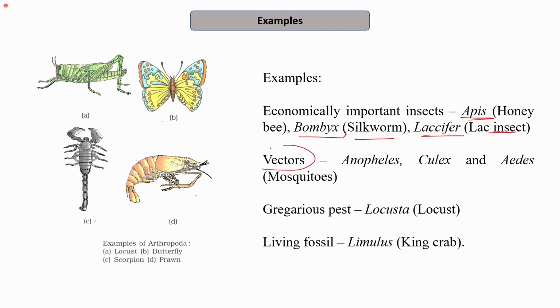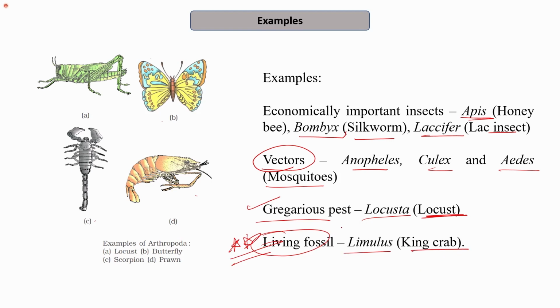Next are the vectors that carry the disease-containing organisms, for example, Anopheles, Culex, Aedes. These are the mosquitoes that are the carriers for diseases like dengue, malaria, etc. Next is the gregarious pest that infests the crops in groups. So the locust is a gregarious pest. A very important example is a living fossil. This is usually asked, that name some living fossils. So Limulus, which is the king crab, is a living fossil and is an example of phylum Arthropoda.